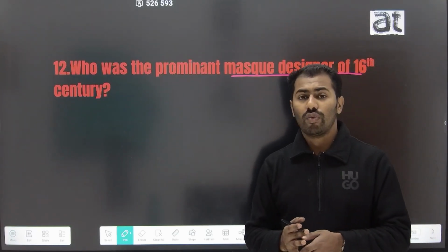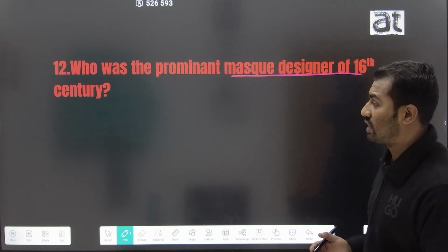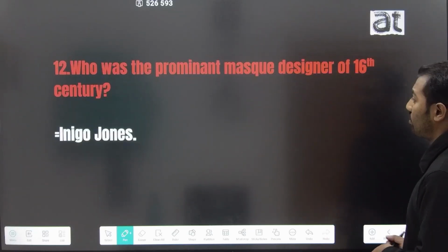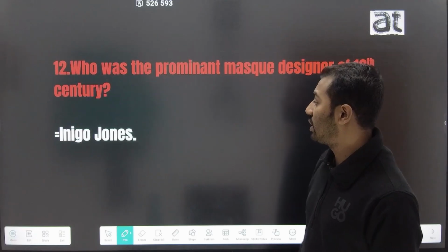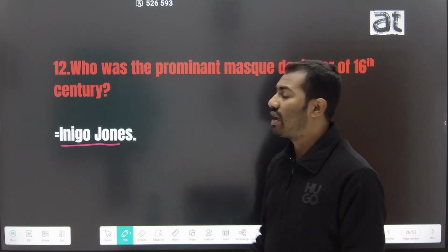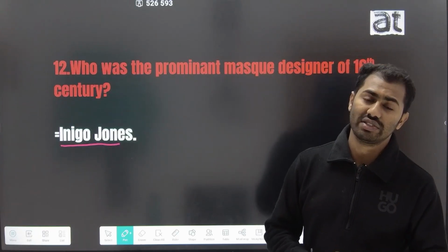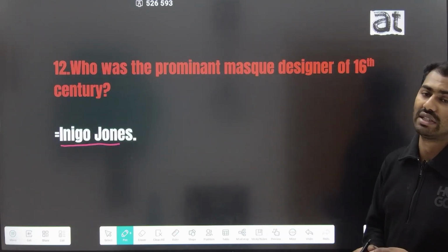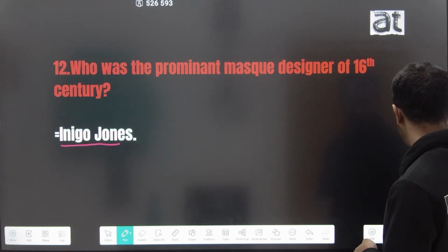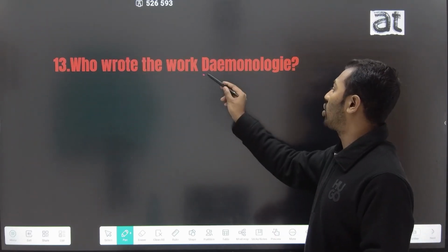And there was one of the most famous mask designers in the 16th century, known for his mask design, and the mask designer of the 16th century is Inigo Jones. Inigo Jones, who was the prominent mask designer, is famous for his creation of masks in different Elizabethan plays.